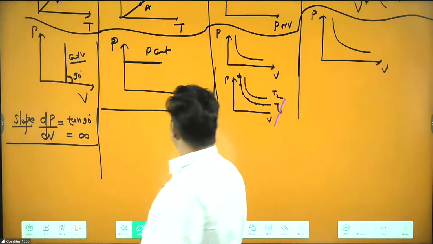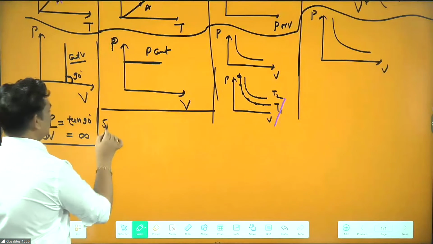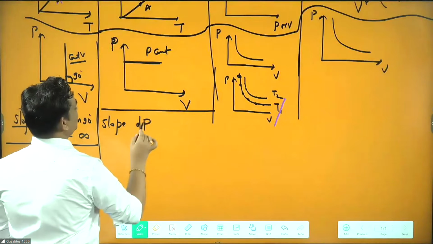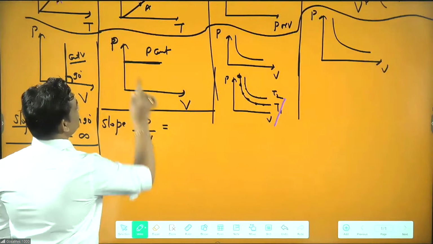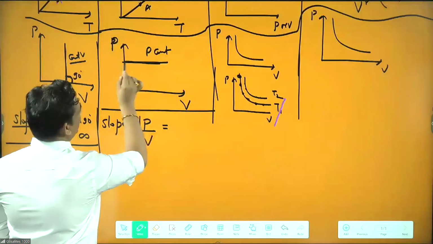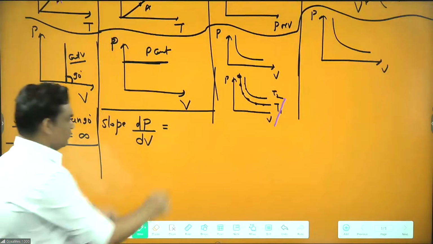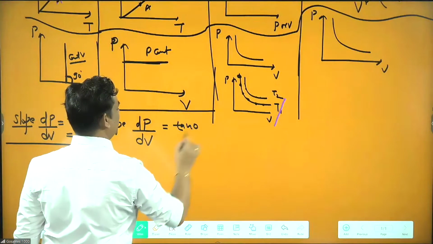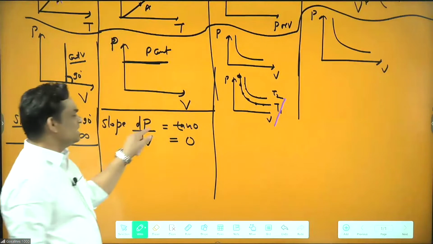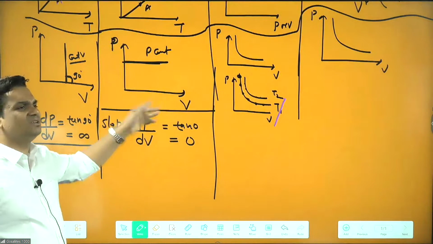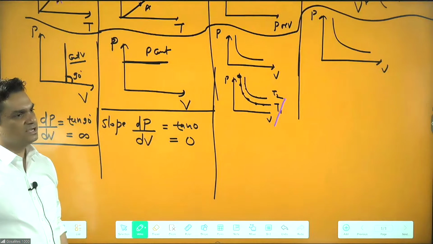What will be the slope here? Slope is dP by dV. Without the angle also you can say the change in pressure is 0, the angle is also 0, so this is tan 0, which is 0. There is no change in pressure, dP is 0, that's why this is 0. Clear?